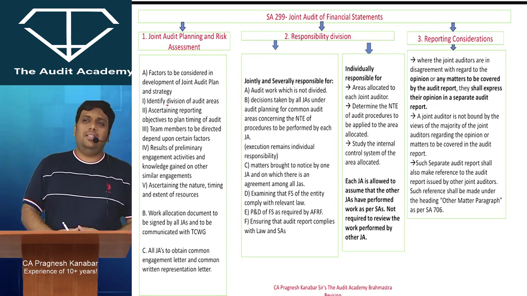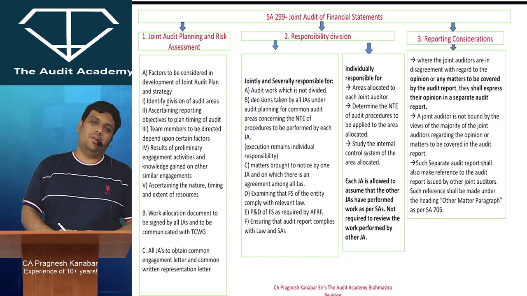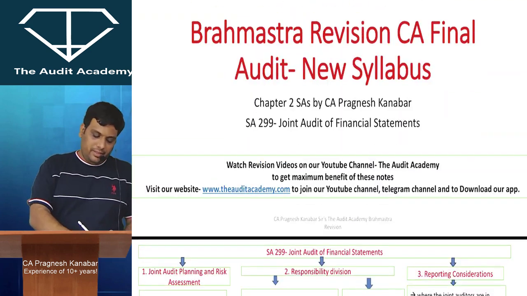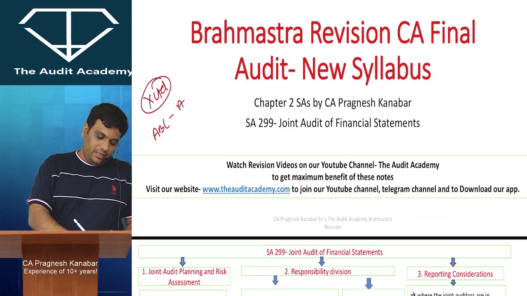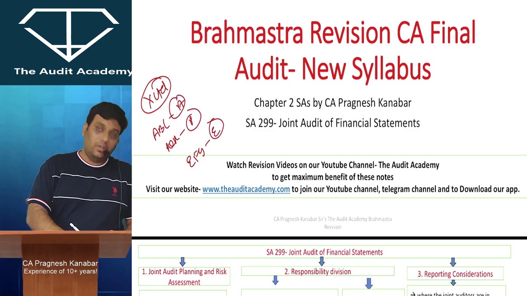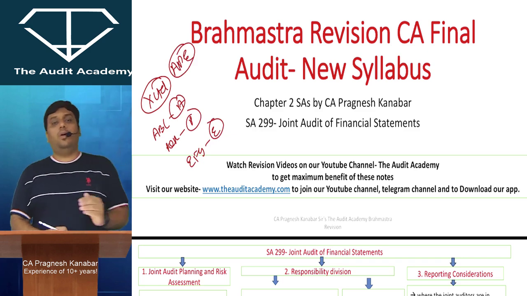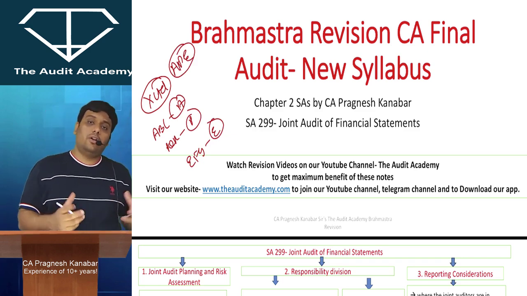Now at this level, I am not worried whether students are aware about the concept of joint audit or not. Obviously, students are aware. So let us say that you are conducting audit of X Limited and ABC firm being represented by A, PQR firm being represented by P, and EFG firm being represented by E. So APE, all three of them are going to conduct joint audit of X Limited.